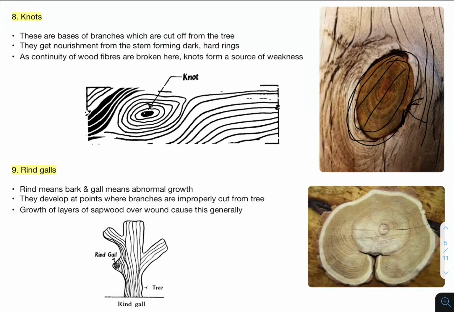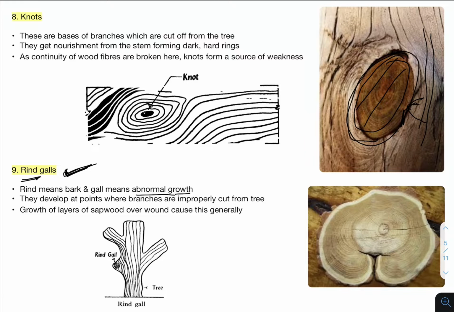Now the next one is Rindgalls. This Rindgalls question is important. I have seen this being asked in previous year's question papers. So Rindgalls: as the name suggests, rind means bark, the outer portion, and gall means abnormal growth. So abnormal growth in the outer portion or outer bark portion is called Rindgalls. If suppose a branch is removed, that is, it is improperly cut, then what happens?